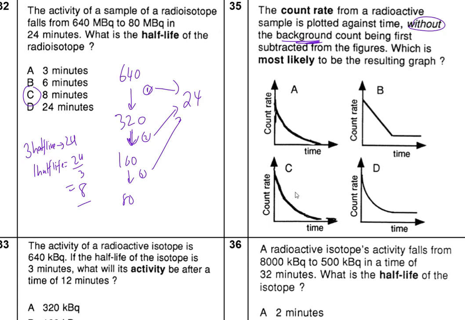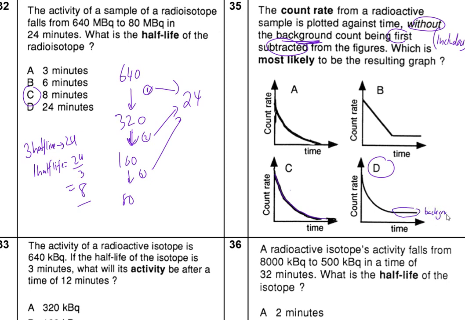So, without the background being first subtracted, this is including the background. Now, without the background, the object is going to go down and get close to 0, yeah? But with background, this is what's going to happen, because the object is going to decay, and then this here is what you're getting, just the background.